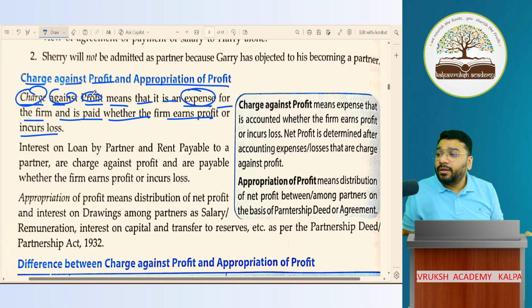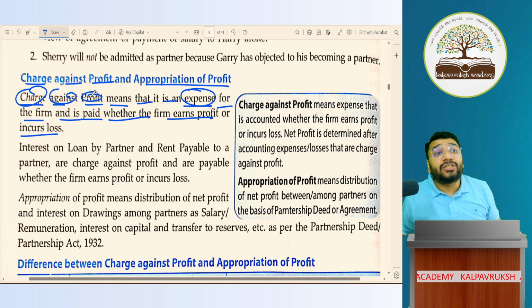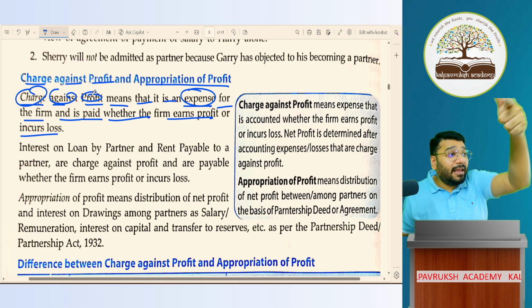So can you please tell me, all the expenses which are in the nature of charge against profit will go where in the financial statement? What did you say? P&L appropriation.